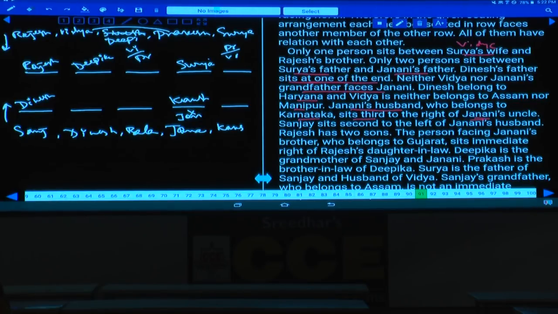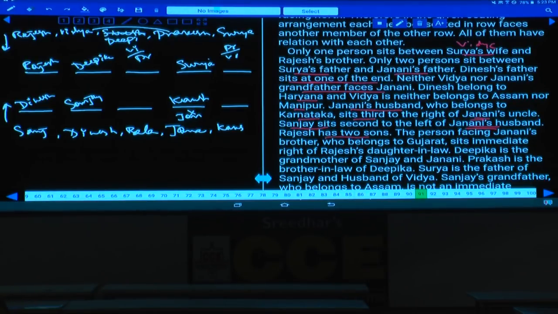Kaushik will be here. And Sanjay sits second to the left of Janani's husband. Who is Janani's husband here? Kaushik. And Sanjay sits second to the left of Kaushik, so Sanjay will be at this place. Are you following this one or not? Janani's husband is Kaushik, and Sanjay sits second to the left of this one.